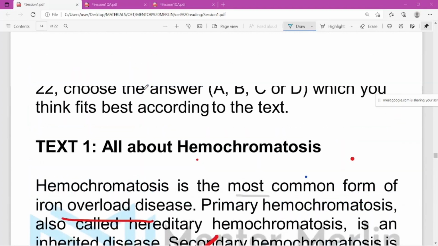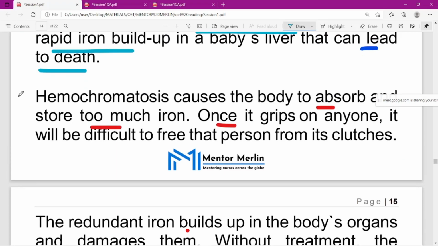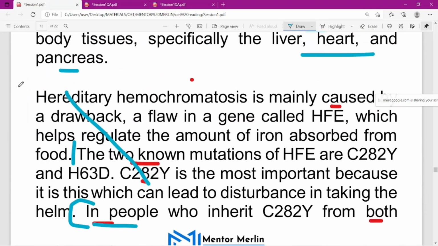One second, let me go see it. Yes, hereditary. Hemochromatosis is mainly caused by a flaw in a gene called HFE.